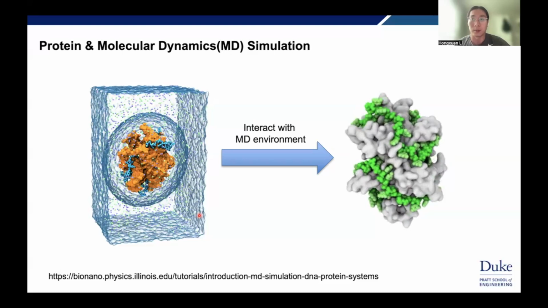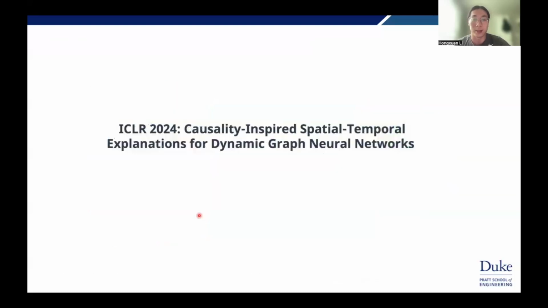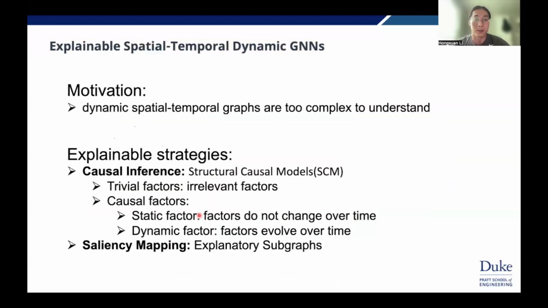So I searched for some relevant papers, and I found this one: causality-inspired spatial temporal explanations for dynamic GNNs. The motivation is quite clear. The dynamic spatial temporal graphs are so complex. There are a lot of nodes, edges, and graphs, and they are all evolving together. We need a mechanism to understand how they evolve together. There are two explainable strategies employed by the original paper. The first is causal inference. The second is silencing mapping.